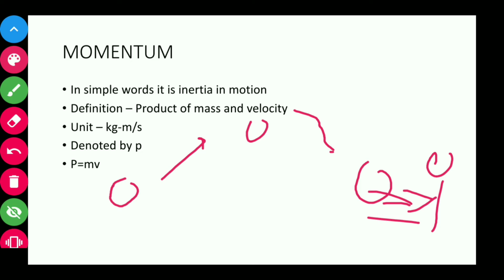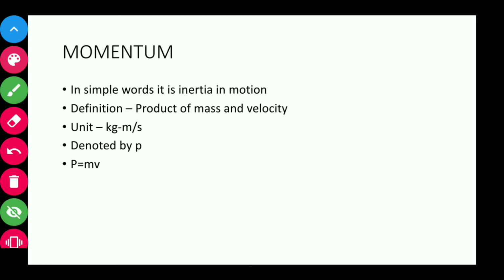So which body has momentum? All the moving bodies with a velocity and a mass have momentum. So by definition we can say that the product of mass and velocity is momentum. The unit of momentum is kg meter per second. It is denoted by P, and P is equal to mv.